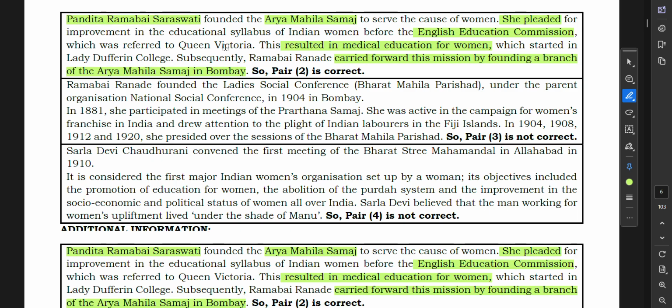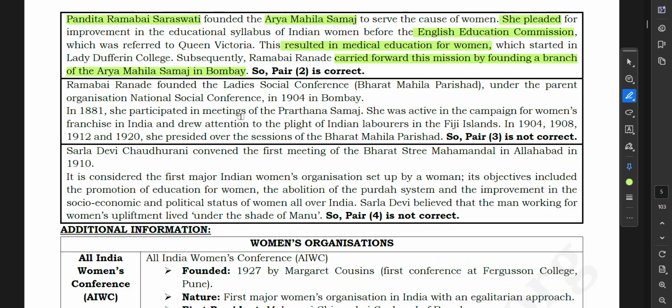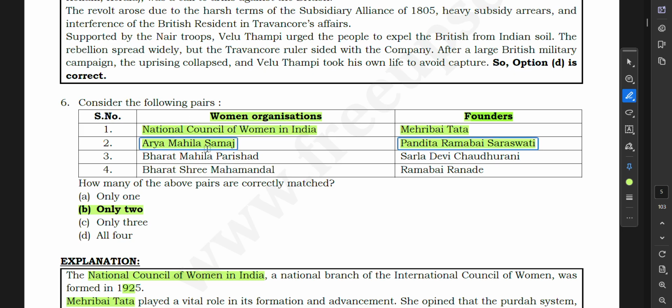So Pandita Ramabai Saraswati was the founder of Arya Mahila Samaj. That is also true. So only these two are correct. Now let us see the next. Ramabai Ranade founded the Ladies Social Conference, Bharat Mahila Parishad, under the parent organization National Social Conference. So they have mismatched it.